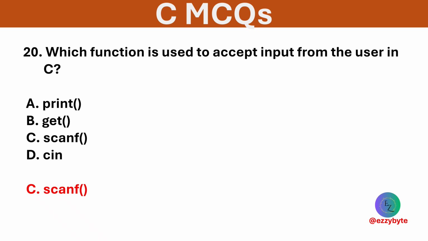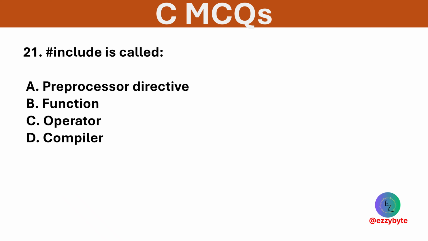Option C is correct. Scanf function is used for taking user input in C. #include is called? Options are preprocessor directive, function, operator, and compiler. Option A is correct. It tells the preprocessor to include the file before compilation.